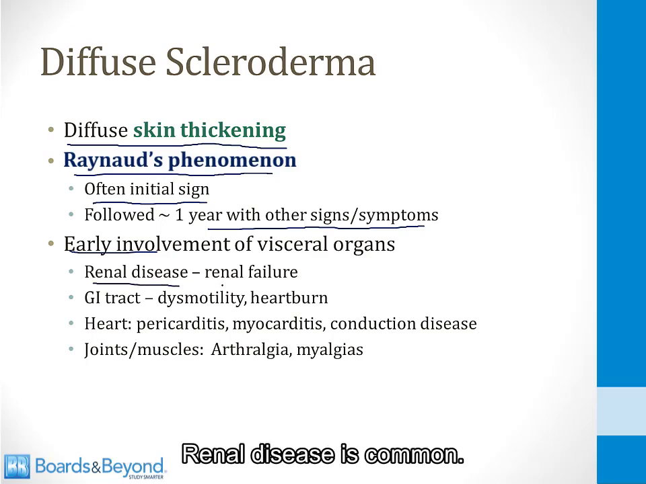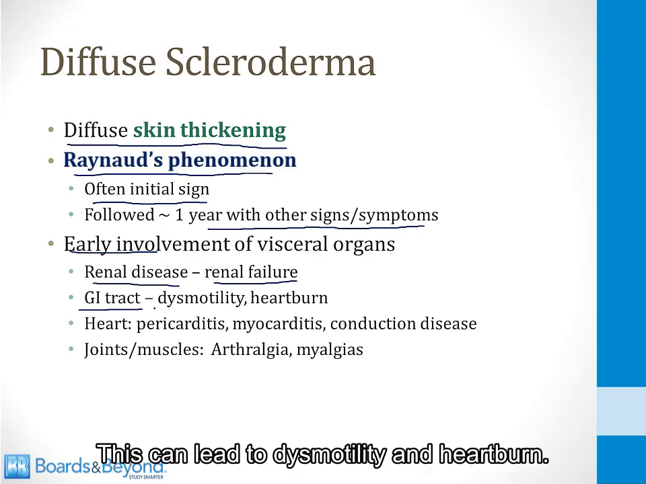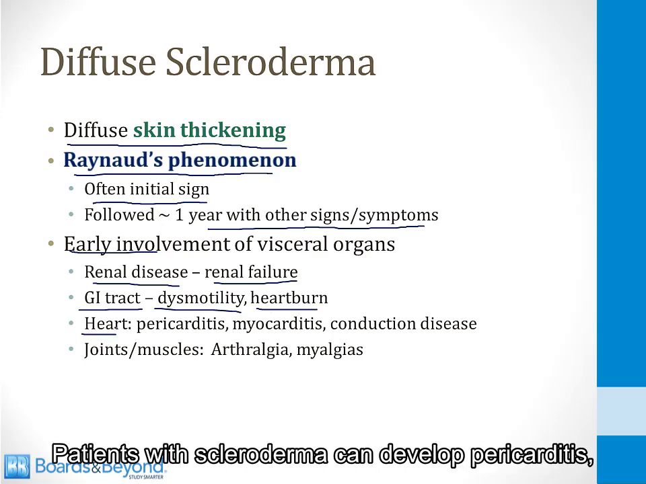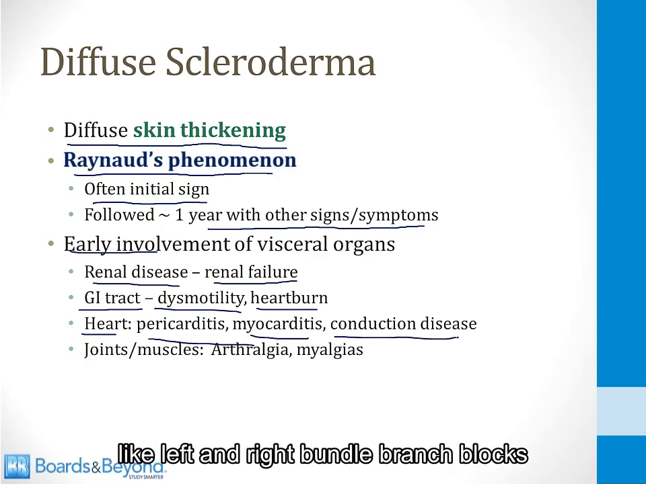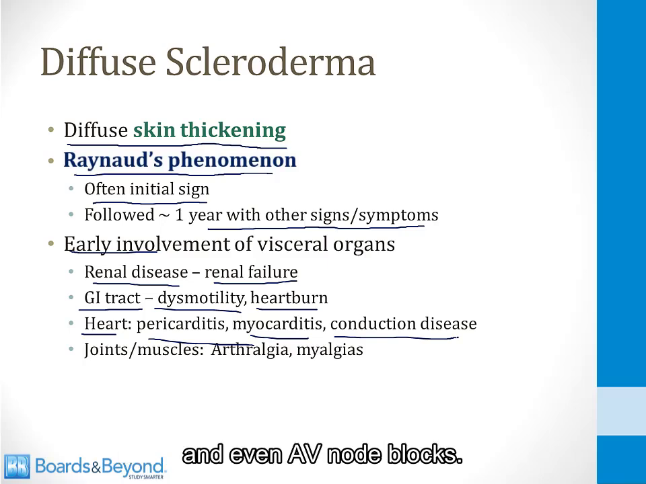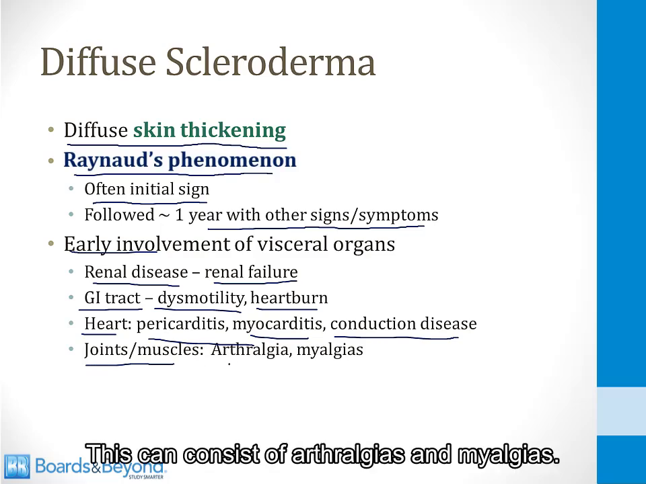Renal disease is common. This can lead to renal failure. The GI tract can become involved. This can lead to dysmotility and heartburn. The heart can become involved. Patients with scleroderma can develop pericarditis and myocarditis, and also conduction system diseases like left and right bundle branch blocks and even AV node blocks. They can also get development of symptoms in their joints and muscles. This can consist of arthralgias and myalgias.